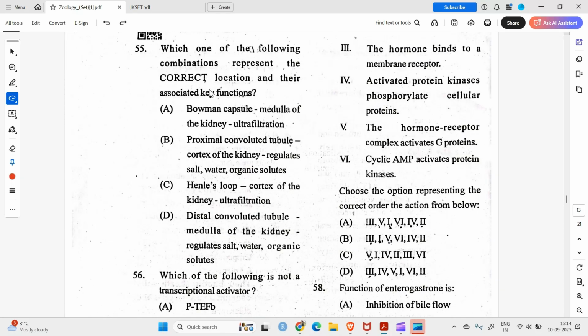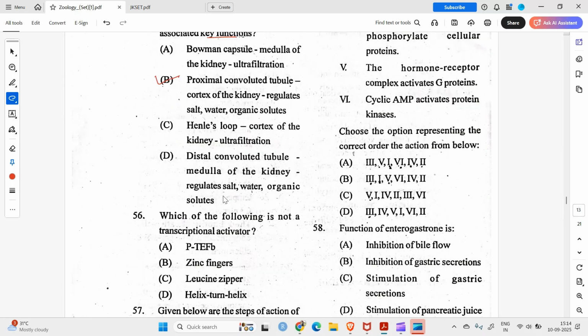Question number 55. Which one of the following combinations represents the correct location and their associated key functions? Bowman's capsule, medulla of the kidney, ultrafiltration? No. Proximal convoluted tubule is in the cortex of the kidney? Yes. Regulated salt, water, organic molecule reabsorption? Yes. 55's answer is B. Moving on to the next.